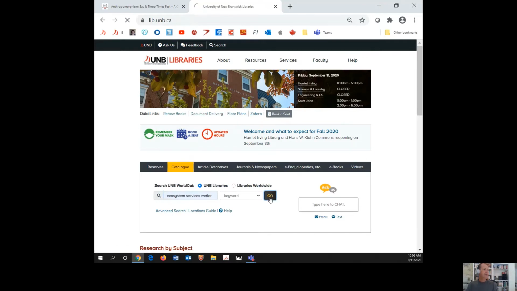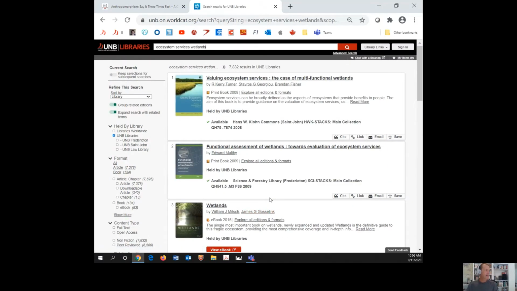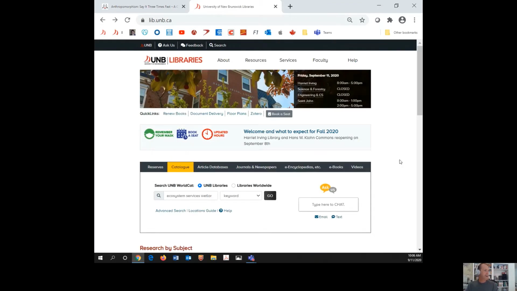It allows you to find all of our paper books, our electronic books, and a selection, and that's an important point, just a selection of our research journal articles. In the search I've done here, you can see a couple of print books, and then an ebook, which you can view just by clicking to view. The paper books, you can request to have access to them. Our stacks are closed for the time being. So that's the first way, UNB WorldCat right there.